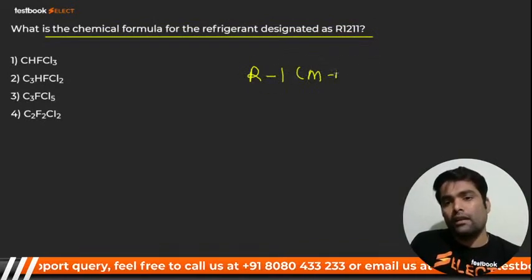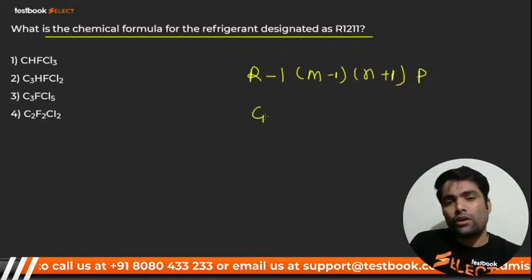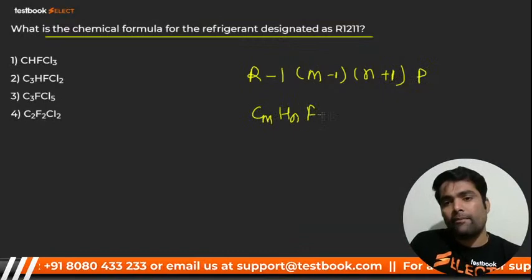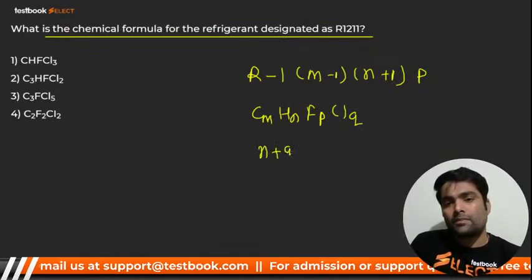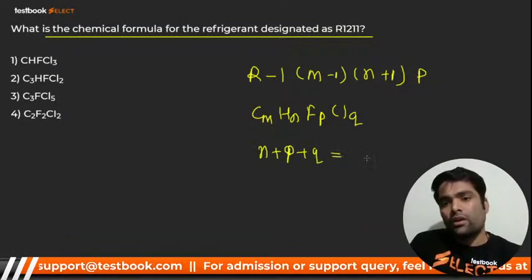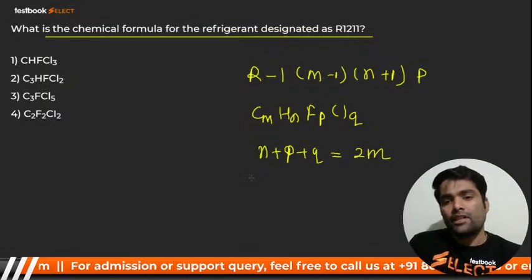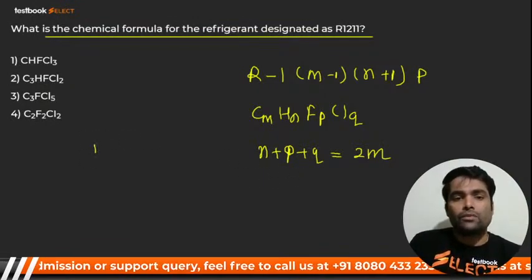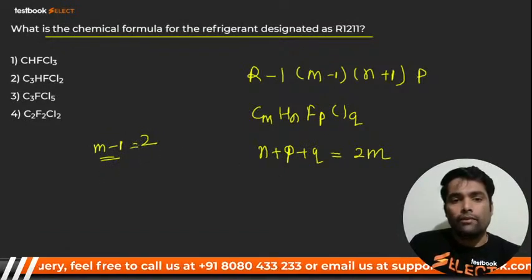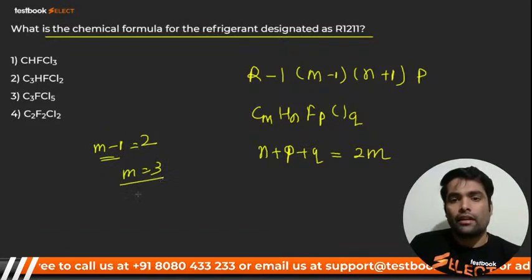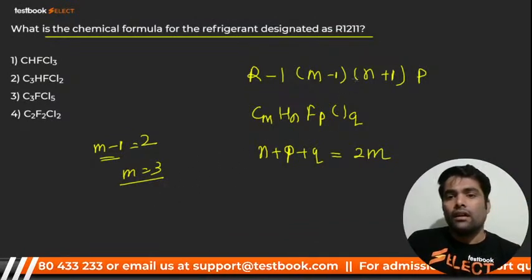R(m minus 1)(n plus 1)(p), and you know that it is CmHnFpClq, and you know the equation: n plus p plus q is equal to what? Only twice m. It is the unsaturated case. Now find out the values. So m minus 1 will be 2, right? So m will be equal to 3, right? m is 3 now.